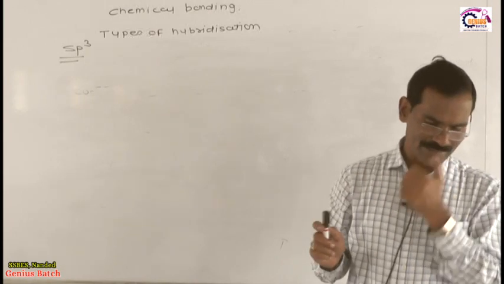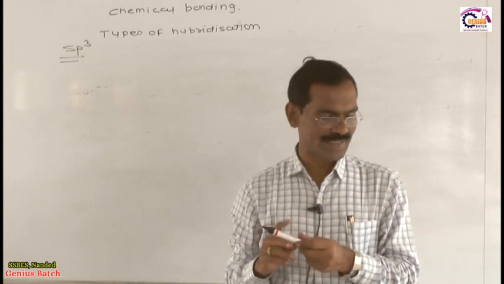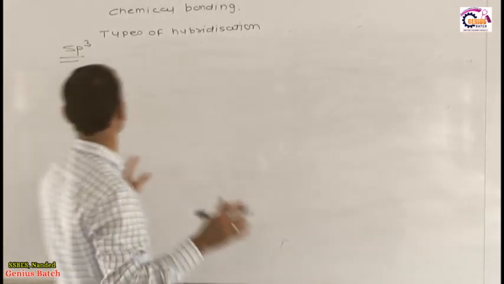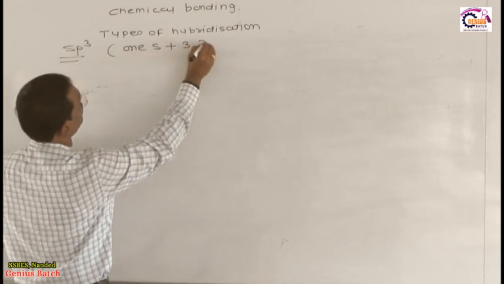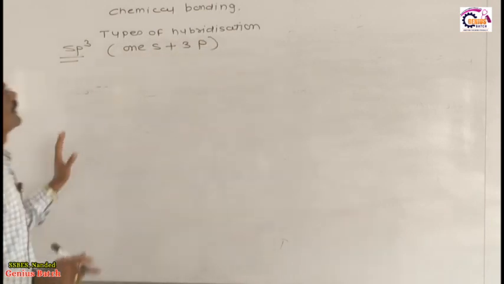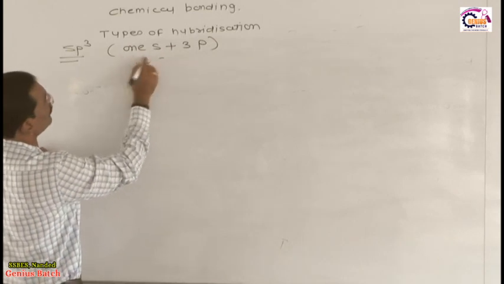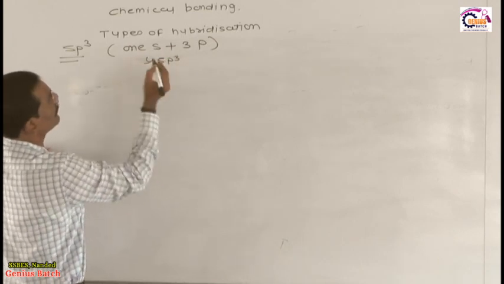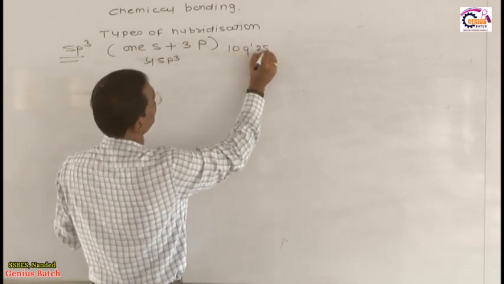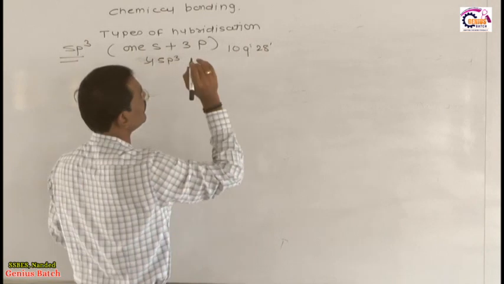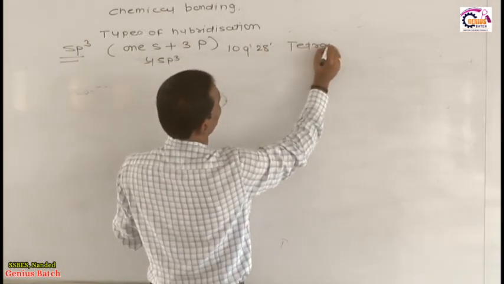In this hybridization, write down in your notebook, listen very carefully: sp3 means mixing of 1s plus 3p orbitals. After mixing 1s and 3p, it gives 4 sp3 hybrid orbitals with bond angle 109 degree 28 minute, and finally the geometrical shape is tetrahedral.